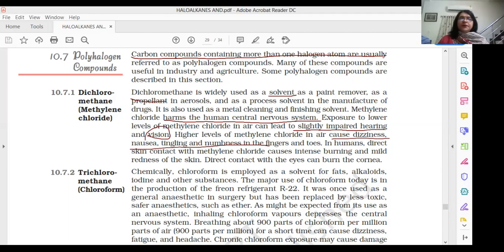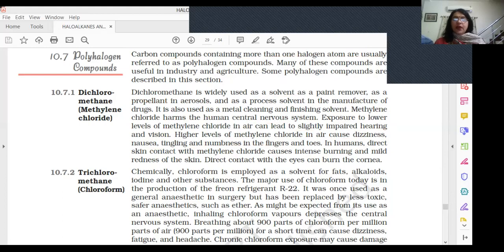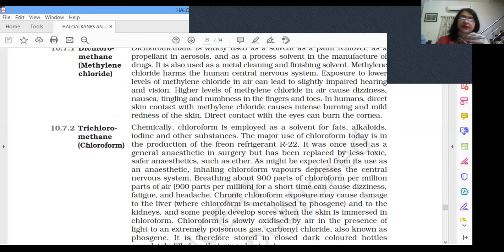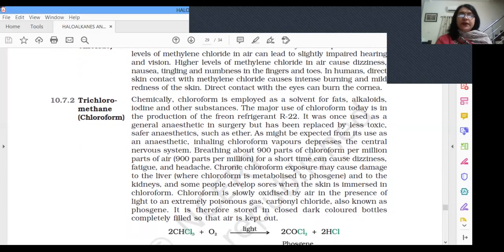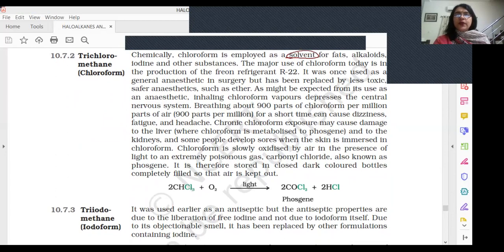Next, now we come to the next one, and that is trichloromethane, also called chloroform. Chloroform was earlier used as an anesthetic in surgery. Now its use has been stopped. Nowadays we are using a mixture of ethers. So let's mark what is important here. It is employed as a solvent for fats. So let's mark the word solvent there.